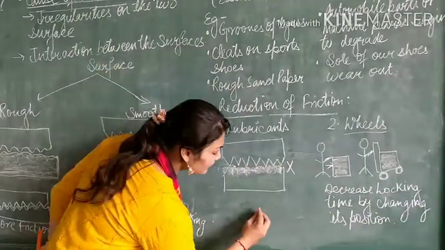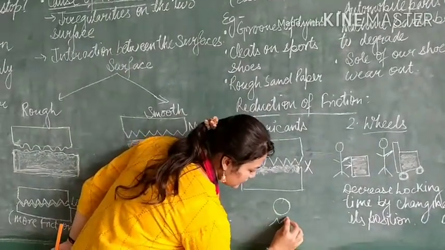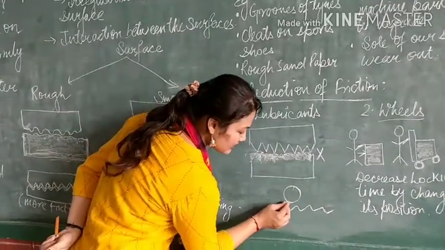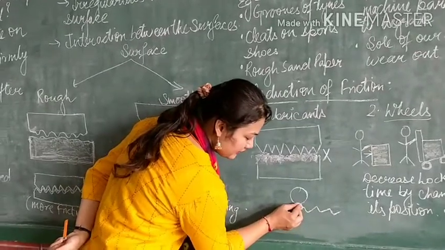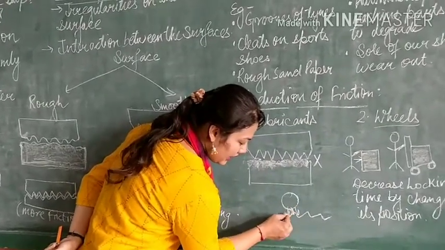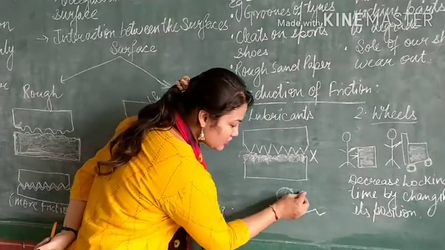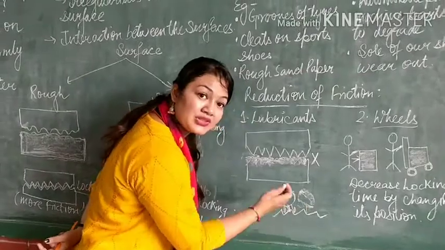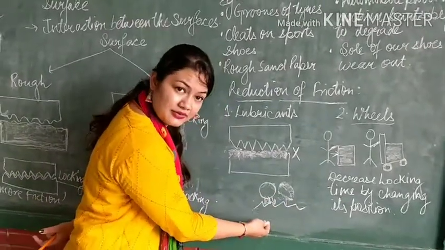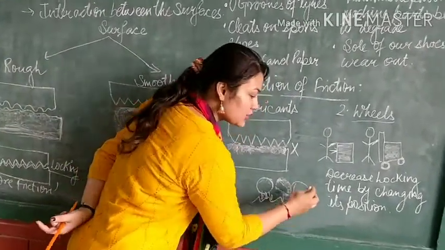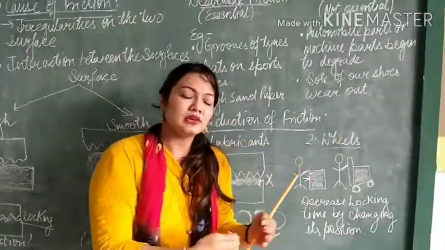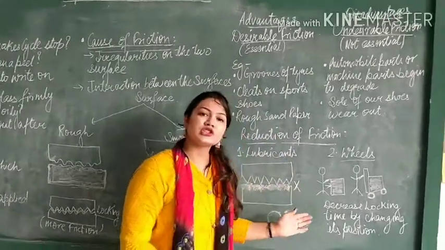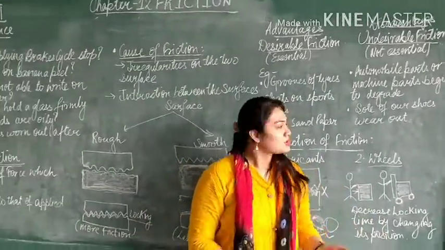See, when I am locking it, and this is the surface of a road or any floor, as soon as it is trying to lock itself, it just moves to another place. So locking is not happening because it is not getting that much time to lock itself with the surface. It is moving continuously, changing the position, due to which the locking is not happening, and the friction applied is very less.